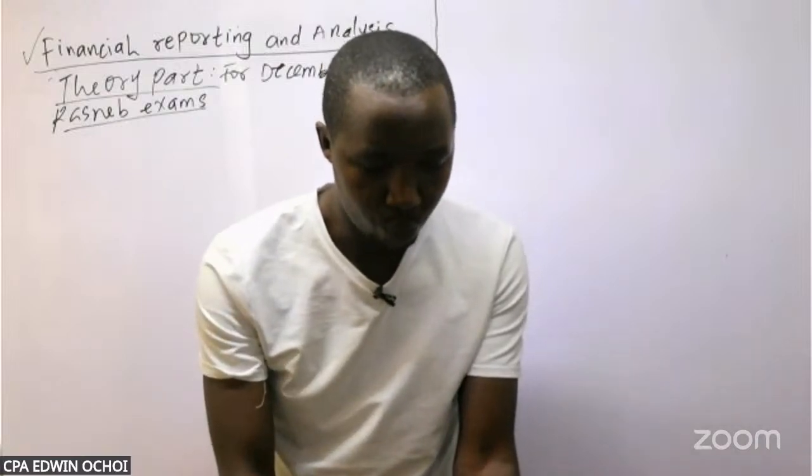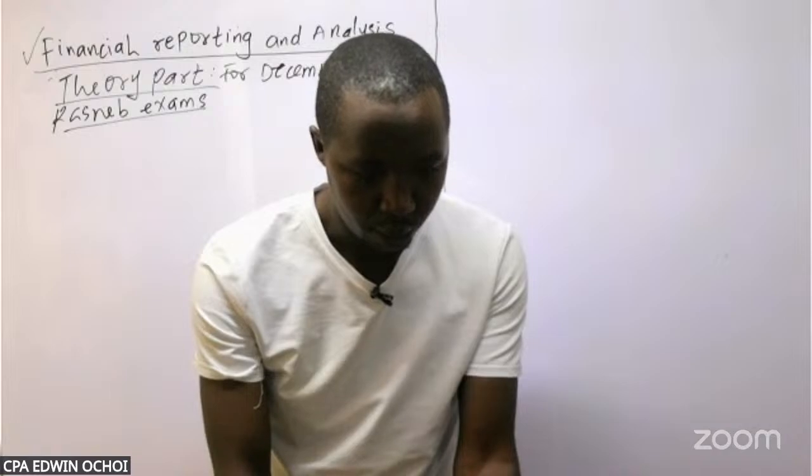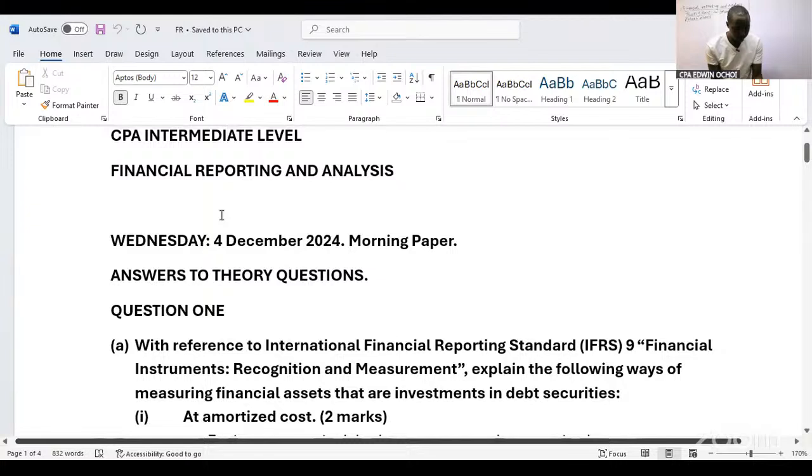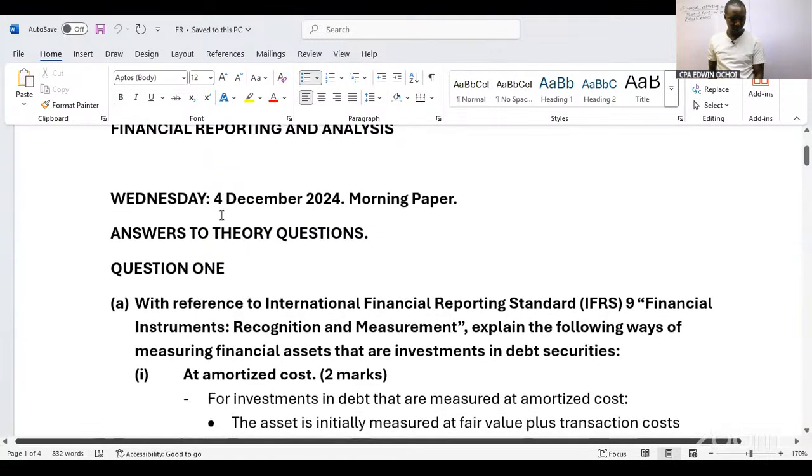So I've already solved them. We want us to go through how you are supposed to answer the theory part of it. So this is the relevant exam for our CPA, that is CPA intermediate level, financial reporting and analysis. It was done on Wednesday 4th, 2024. It's a morning paper. Answers to theory questions. Question number one. Question number one was based on IFRS 9.